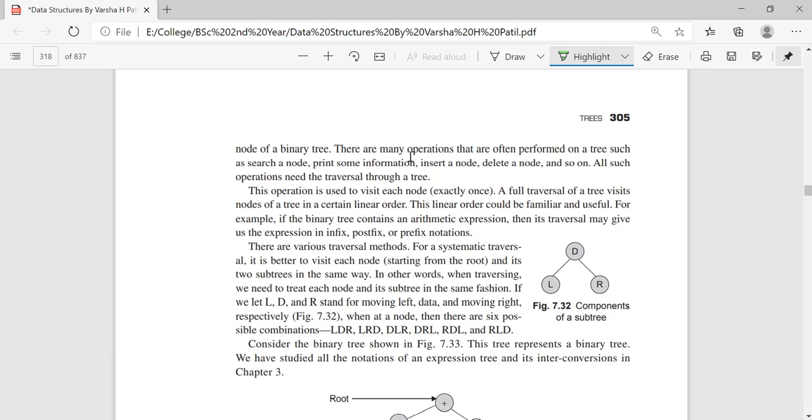The operations you generally perform on a tree are searching for a particular node, for example, where some data is stored at that node and you want to retrieve that data. First you have to search for the node where the data is located. Next, print some information and also insert a new node into the tree or delete a node, like that. These are all the operations that you generally perform on a tree. For all these operations you need a traversal, because to search for a particular node you have to go through the whole tree to locate where the node is. That is what traversal actually is, right?